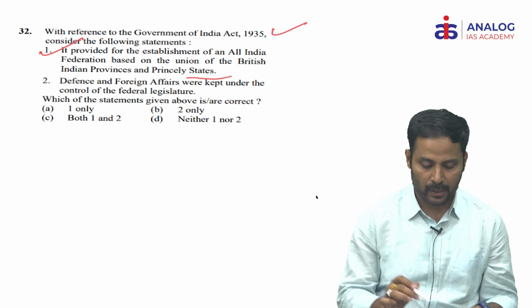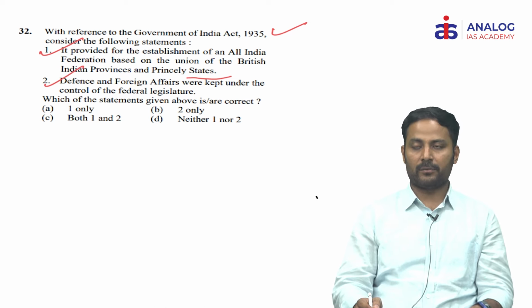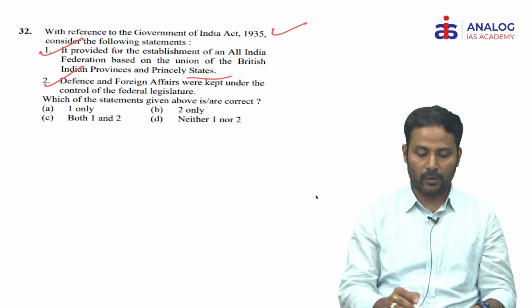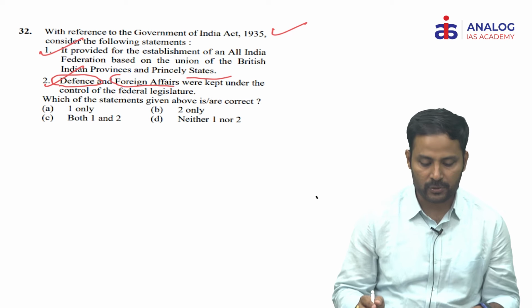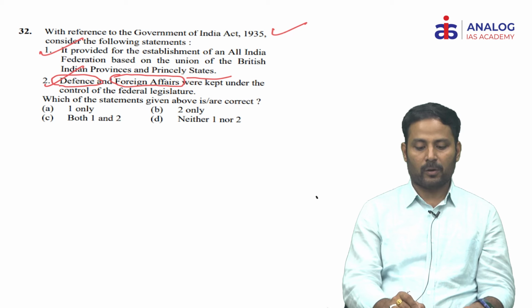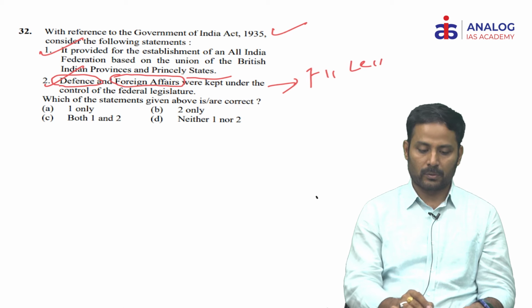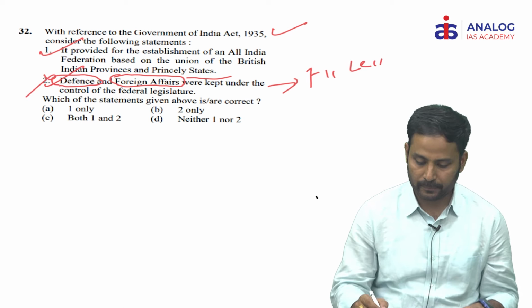Statement 2 is defense and foreign affairs were kept under the control of federal legislature. If you look at these two aspects, defense and foreign affairs, they are the most significant domains. They were not devolved to the federal legislature where Indians dominate. So statement 2 is wrong. So our answer is A only.